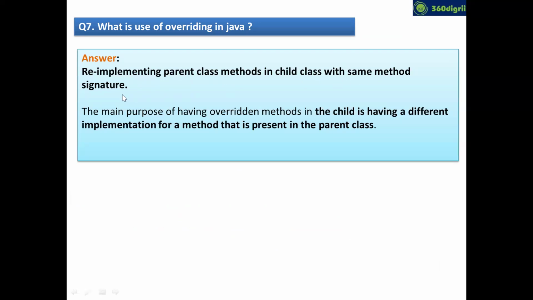That's the definition, not the use. Now read the use. The main purpose of having an overriding method is that the child class has a different implementation. Correct? With the parent class implementation, the client was not satisfied. That's the reason you created a child and gave a new implementation, but you are using the same method name. I think now the definition is clear.